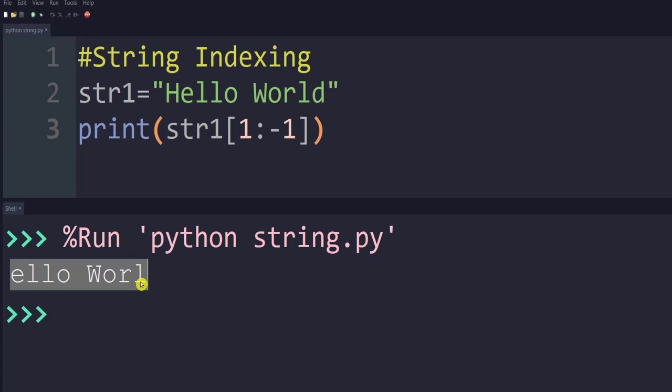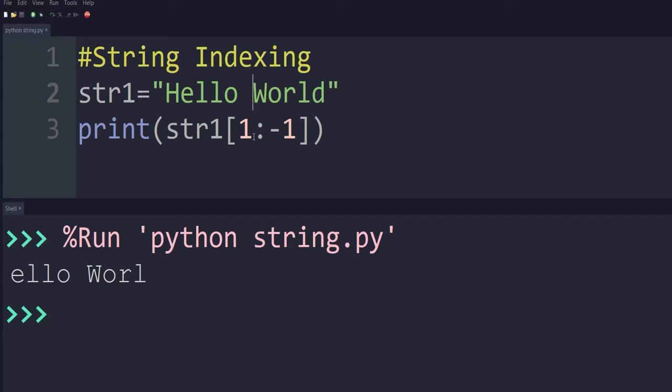It will display the output as ELLOWORL. And why? As we have already discussed, the concept of negative indexing is present in Python. Indexing can be done from left to right, that is positive indexing, and from right to left, that is negative indexing. If you are talking about right to left, indexing starts with minus 1, then minus 2, minus 3, minus 4, minus 5, minus 6, and so on.